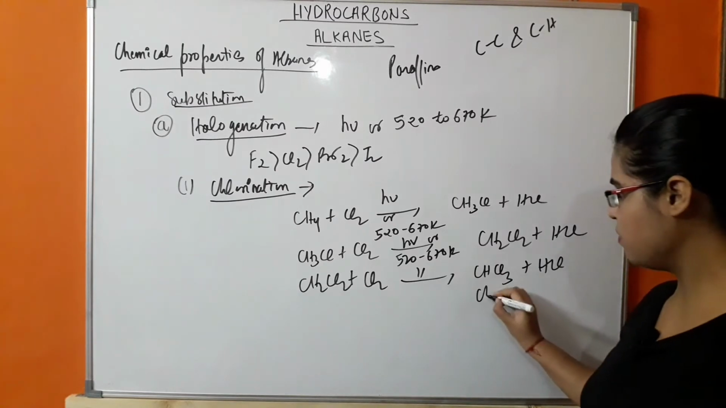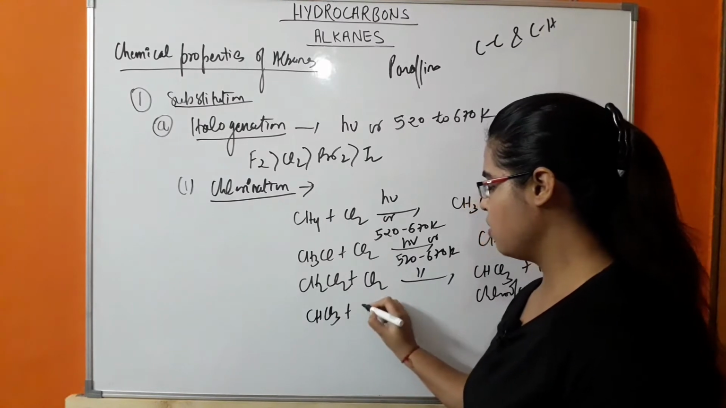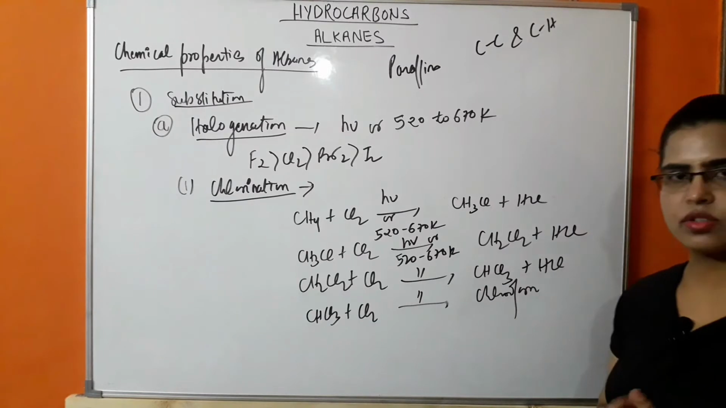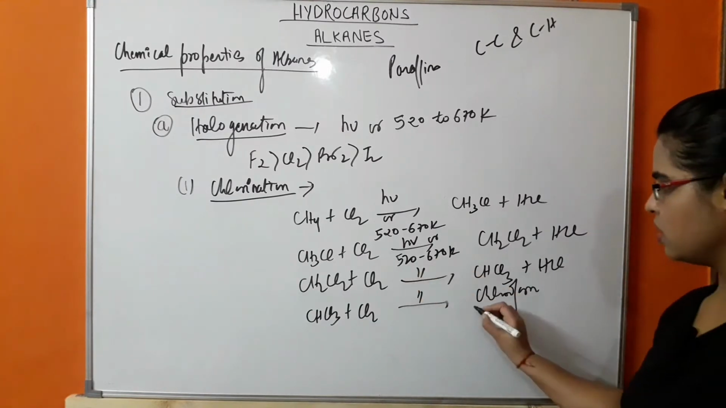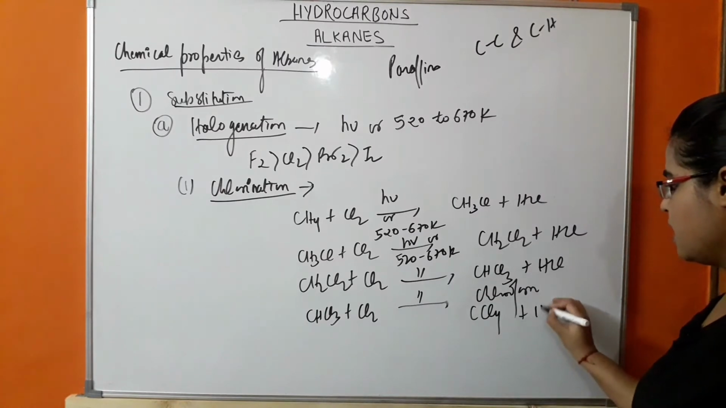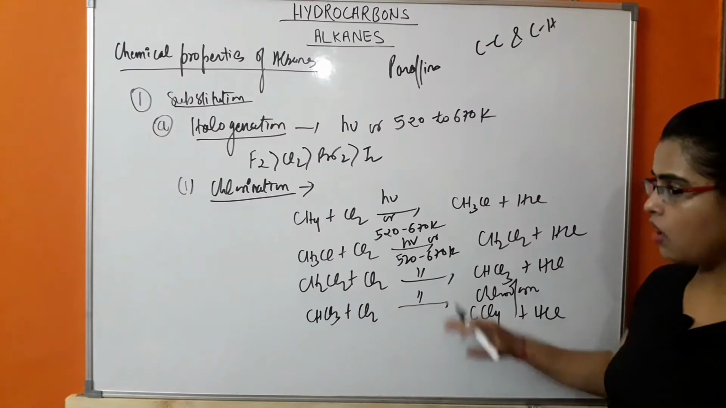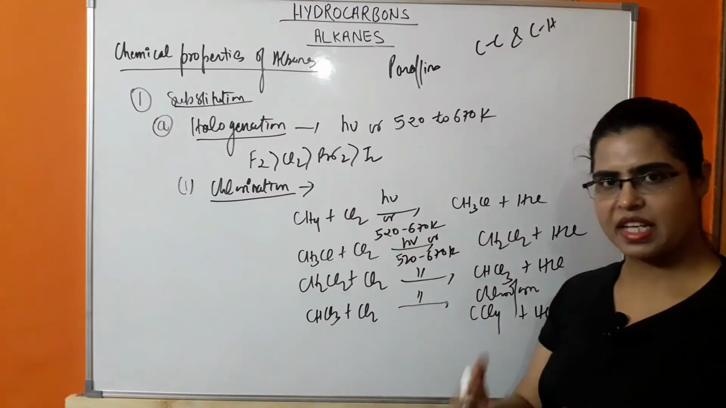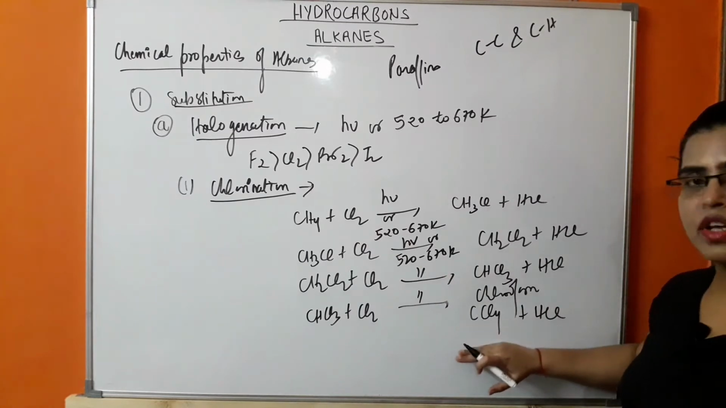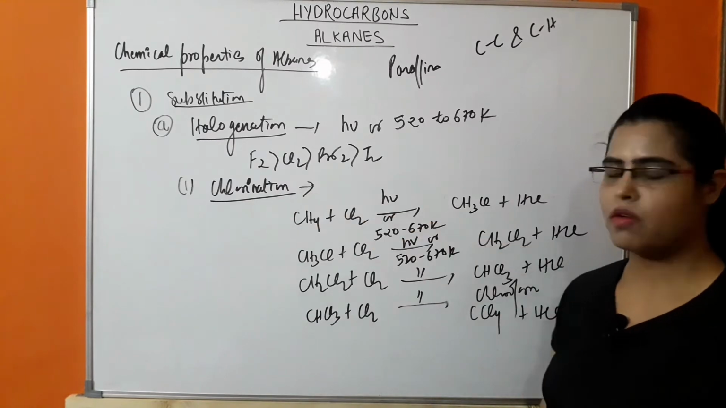Next step, chloroform. CHCl3 will react with chlorine in the same condition, that is in the presence of light and temperature. Then there will be formation of carbon tetrachloride and HCl. So this reaction will stop at this step. Till all the hydrogens are replaced by chlorine atoms, this reaction will take place, and it stops when all the hydrogens are replaced. So this is the representation of chlorination.